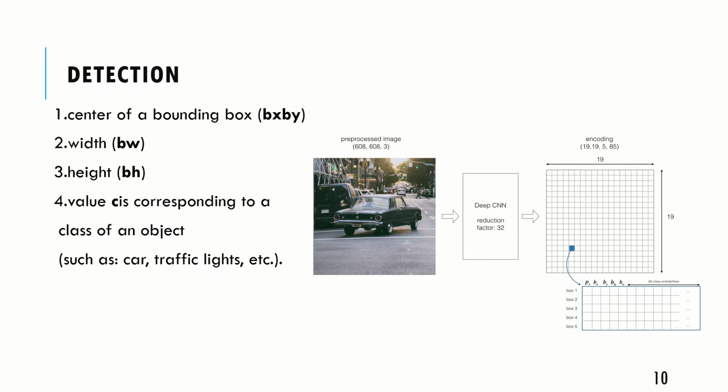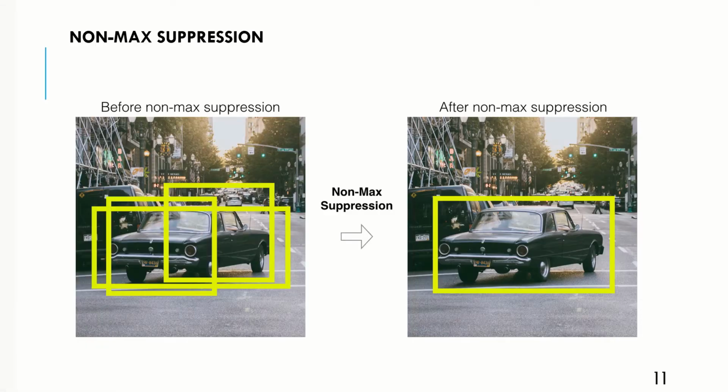In YOLO, our image is split into cells, typically using a 19 by 19 grid. Each cell is responsible for predicting 5 bounding boxes, so we arrive at a large number of 1800 bounding boxes for one image. Most of these cells and bounding boxes will not contain an object. Therefore, we predict a value PC, which serves to remove the boxes with low object probability, and bounding boxes with the highest shared area in a process called non-max suppression.